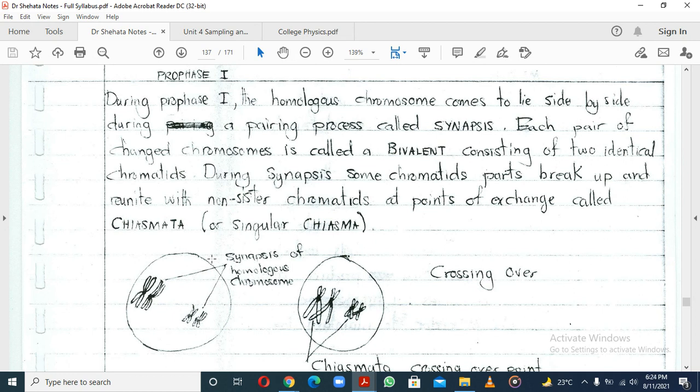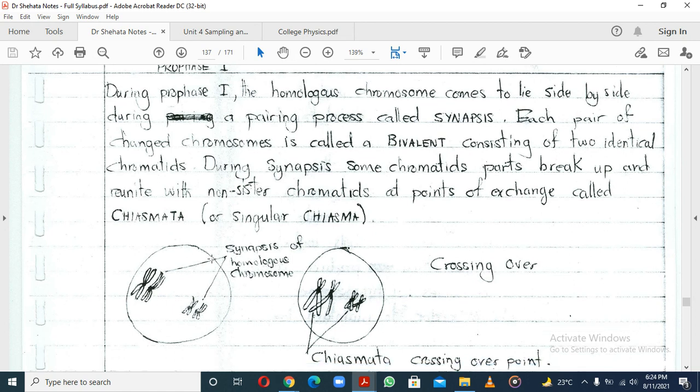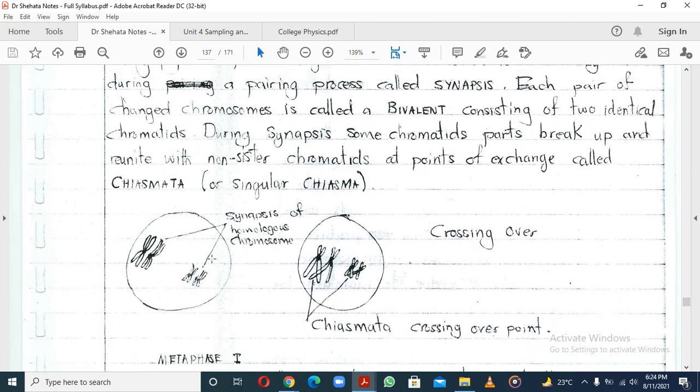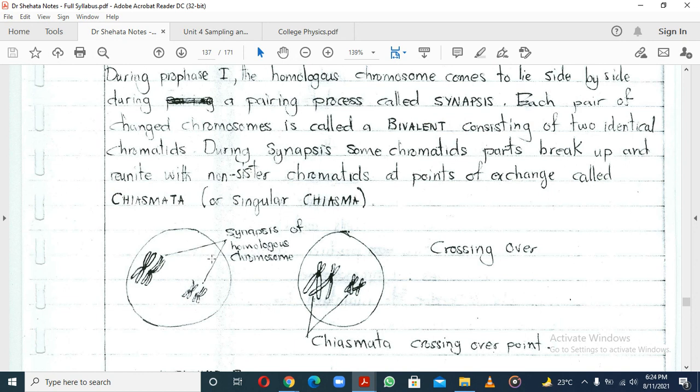So what's a bivalent? A bivalent is a pair of chromosomes, each consisting of two identical chromatids. You can see there you've got the bivalent, each pair. That's an important point to take note of.